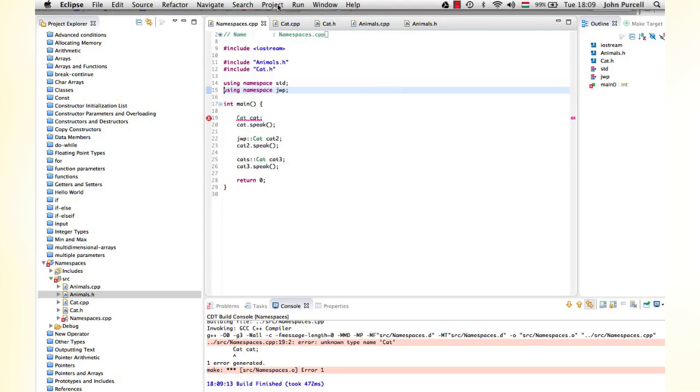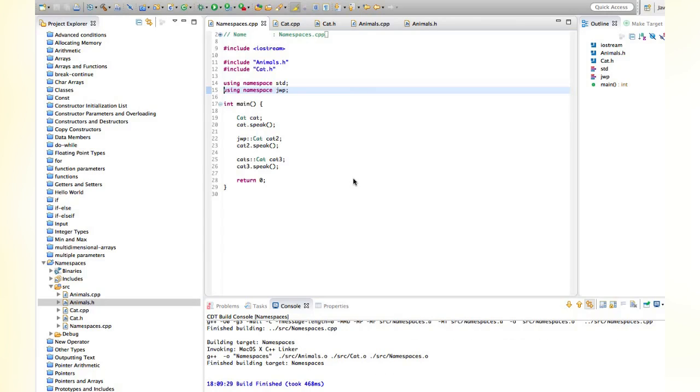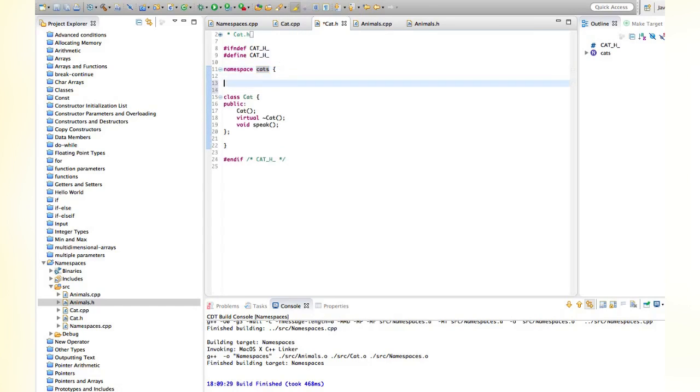You can define variables in your namespace if you want. We haven't really looked at global variables actually, but in fact, I'm not sure that this is really a good place to look at it here. Let's take a look at a constant because that's a bit simpler. So in cat.h, we could have a global constant like const string cat name equals Freddy. This is a ridiculous example of a constant, but just to illustrate the point.